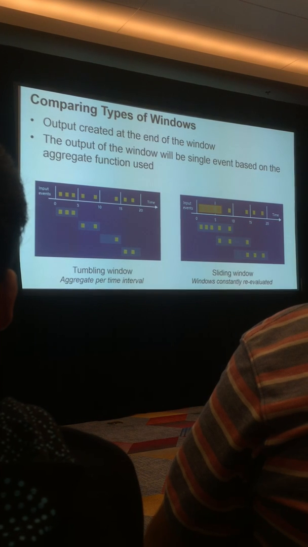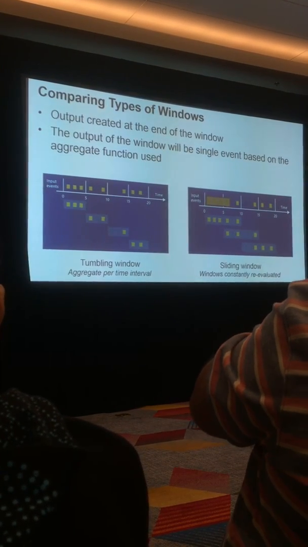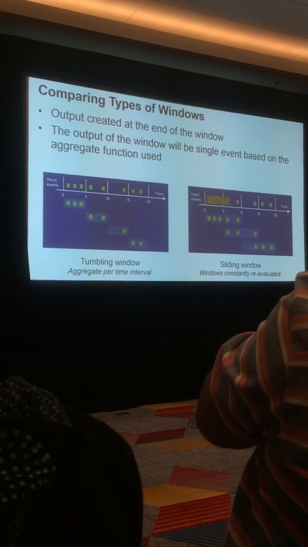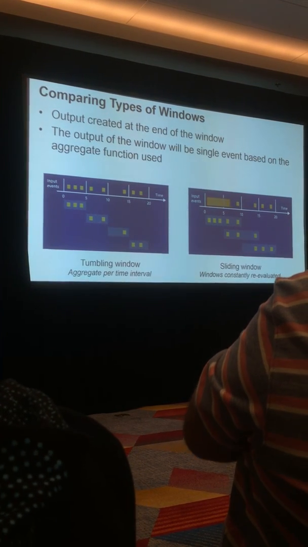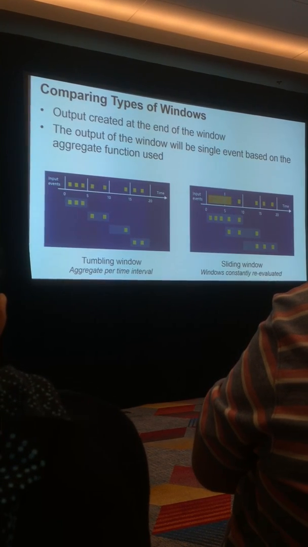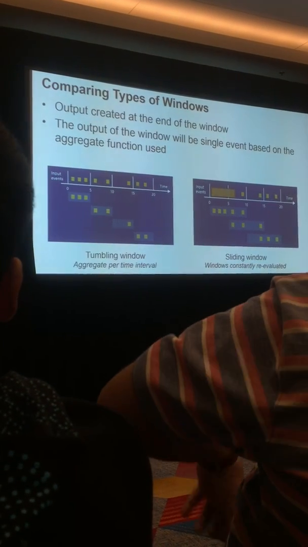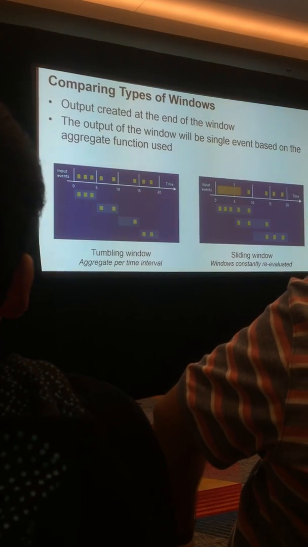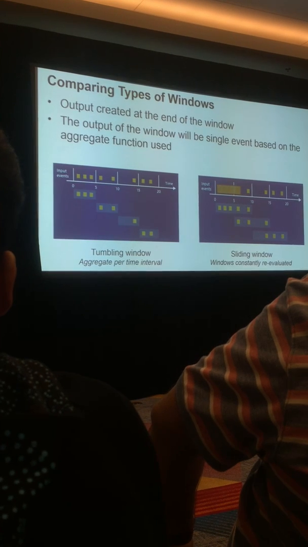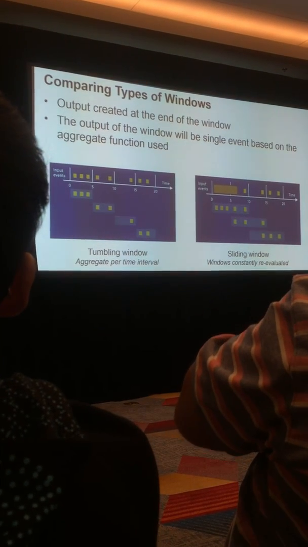So if I want to know every time an event happens, what does that mean for a 1 hour period from the time that record arrives and back in time 1 hour? That's a sliding window. If I just want results every 5 minutes, every hour, every 30 minutes, I don't care if there's records in there or not, that's a tumbling window. So today we're doing a tumbling window in our example, but it's important to understand the two types of windows that you can use with Kinesis Analytics.